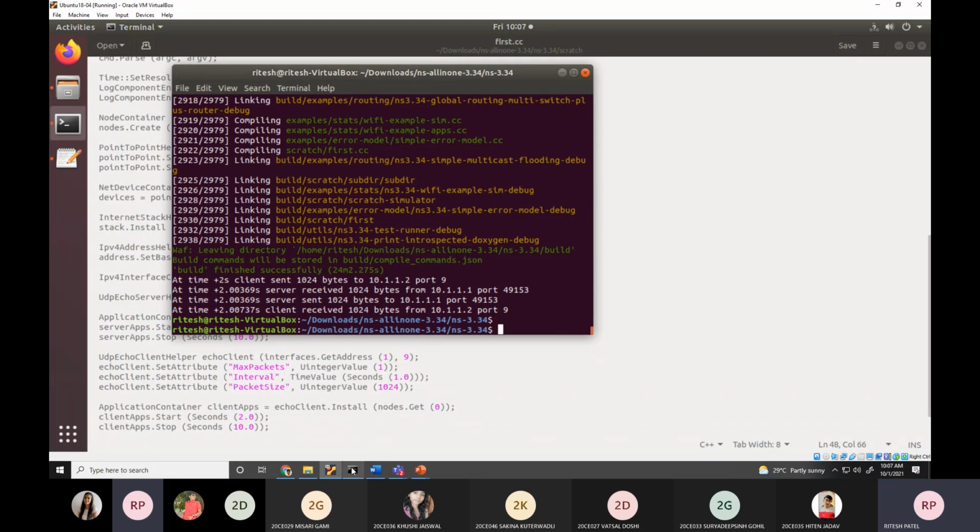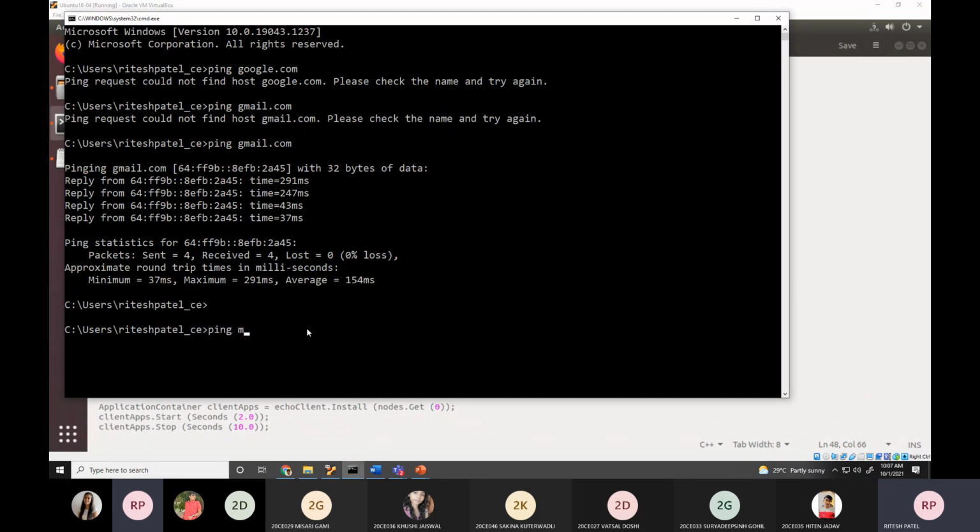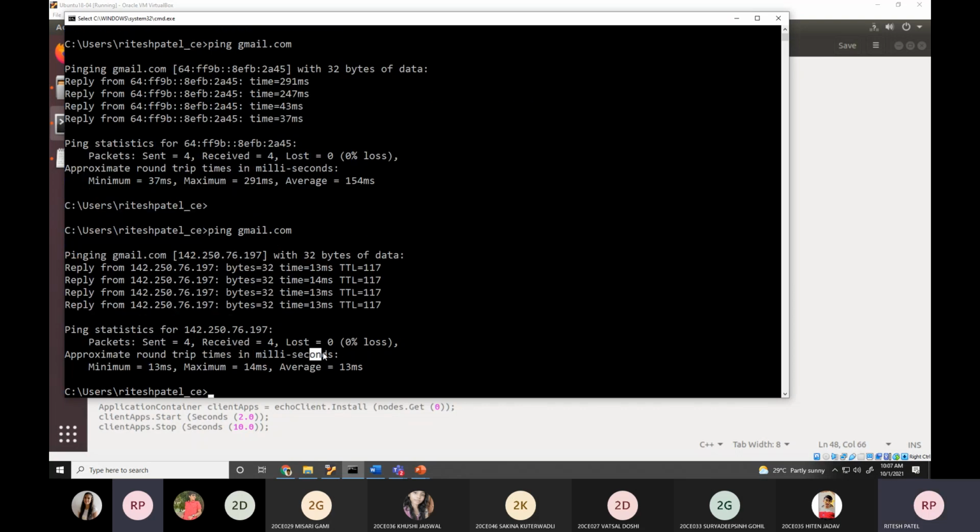Okay. So now, if I ping gmail.com, find out what kind of delay I will have. What am I getting over here? 13 ms. What does it mean? If I type ping gmail.com, what does 13 ms mean? It takes 13 milliseconds for data to go there and come back. So how much time will it take to go there? 13/2, 6.5 milliseconds. So if I want to mimic the Gmail simulation scenario in NS3, what do I have to do?